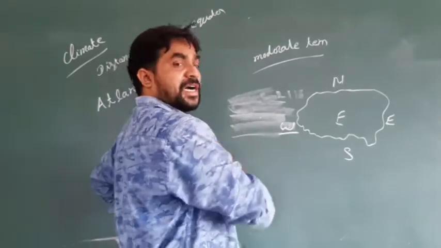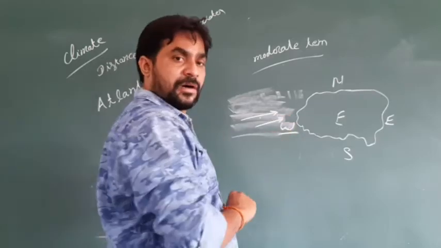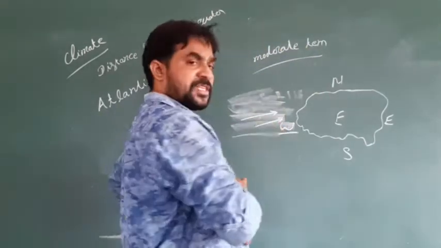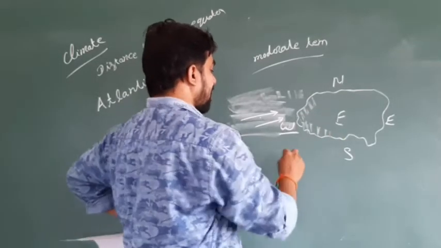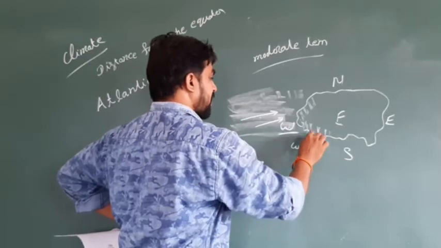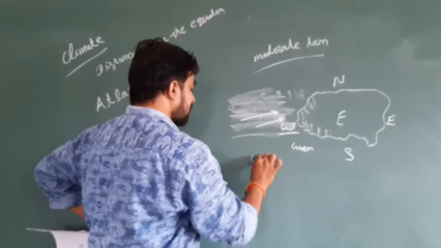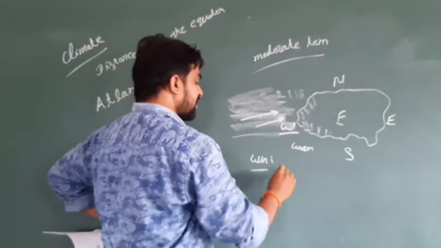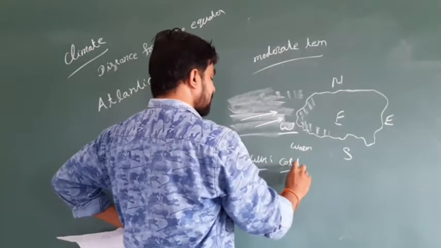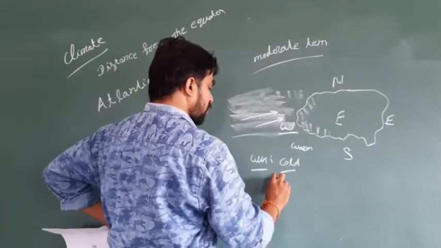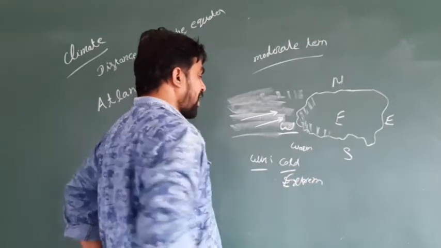So because of this Atlantic Ocean, the winds which blow from the Atlantic Ocean, because of these winds, the countries near the western side of Europe have warmness compared with the eastern side. So in winter, even in the western side of Europe they have cold, but in the eastern side of Europe there is a severe cold, or it is called extreme cold. Why is it?